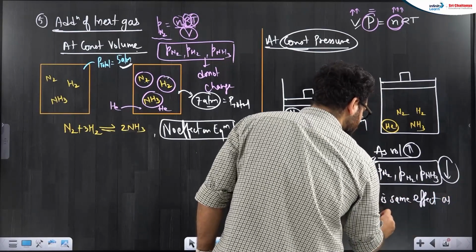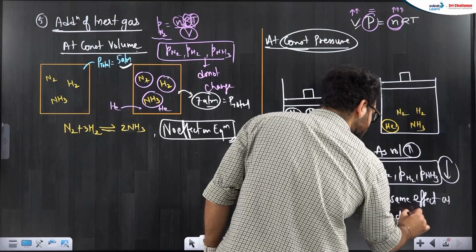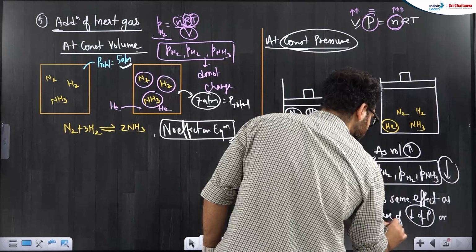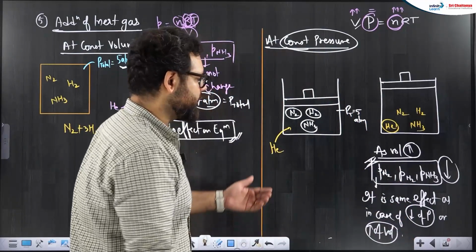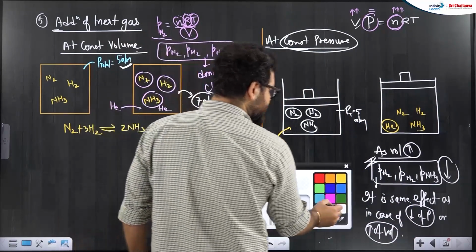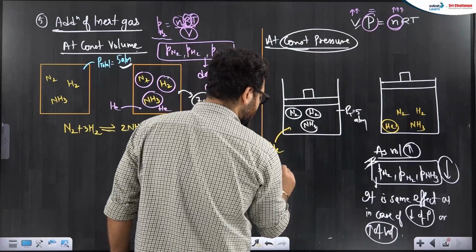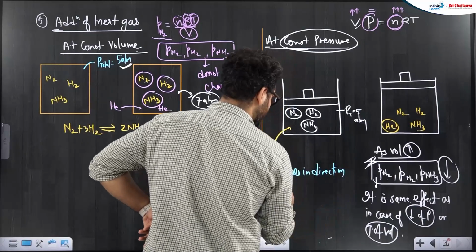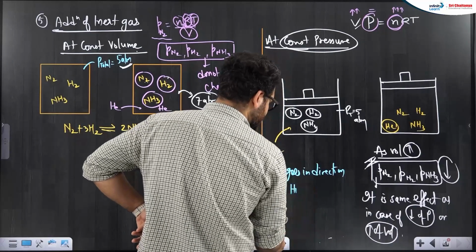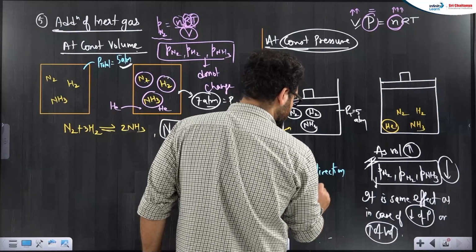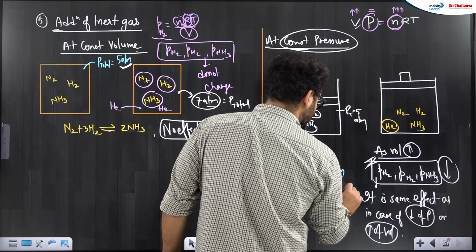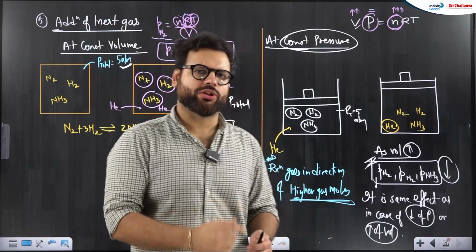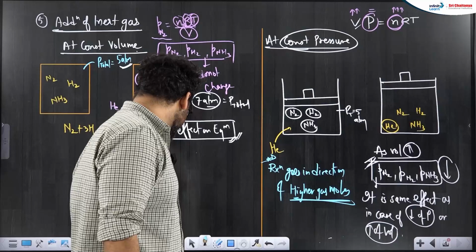as in case of decrease of pressure or increase of volume. Which was what? When the pressure is decreased, reaction goes in the direction of greater gaseous moles or higher gaseous moles. So here also reaction will start moving in the direction of higher gaseous moles. Okay, so like this you can study the Le Chatelier principle.